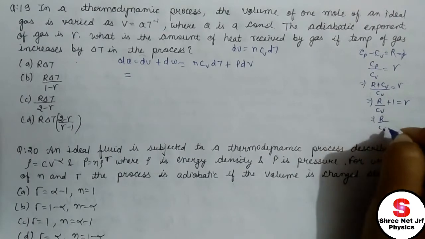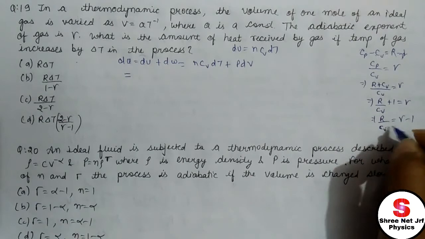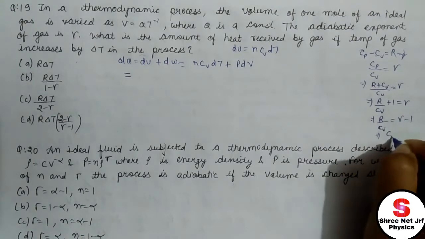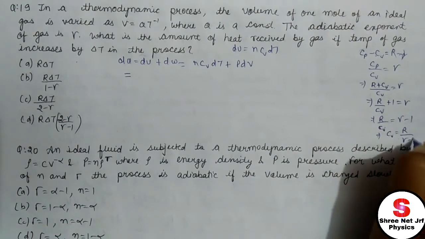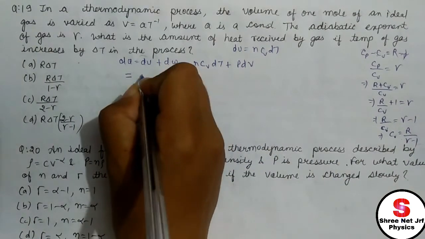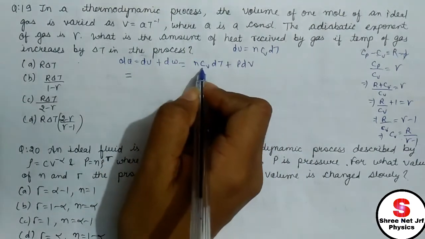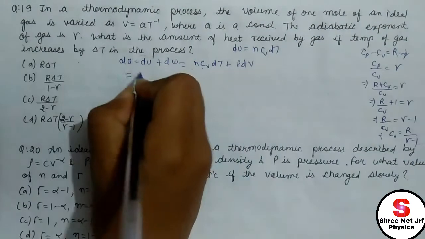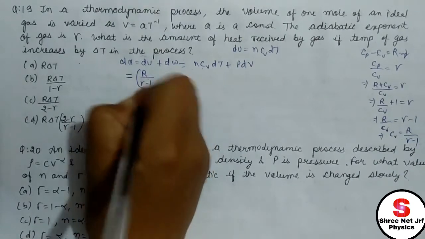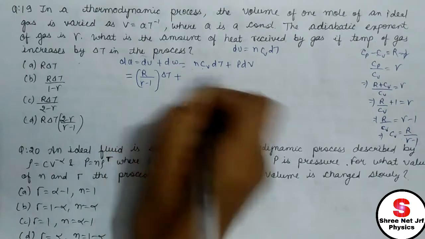I am solving it step by step because in the previous lecture someone asked me how it happened. So this implies Cv equals R divided by gamma minus 1. In this way, n is obviously 1, so you can ignore it also. And for Cv, just substitute R divided by gamma minus 1 dT, that means delta T, plus P dV.